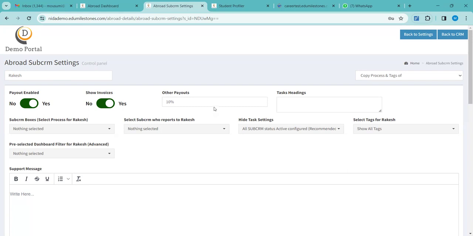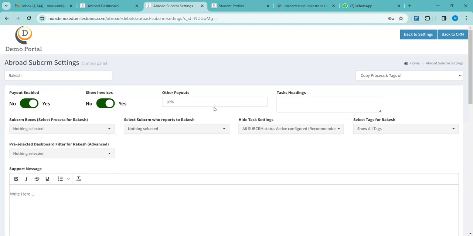For example, you and your sub CRM have decided that on every successful application, I will be giving you 10%, irrespective of the amount that I get. Because different programs and courses will have different fees, the payouts will vary.